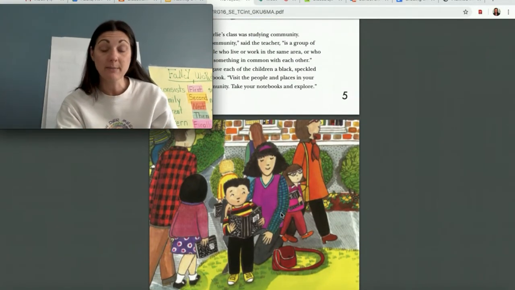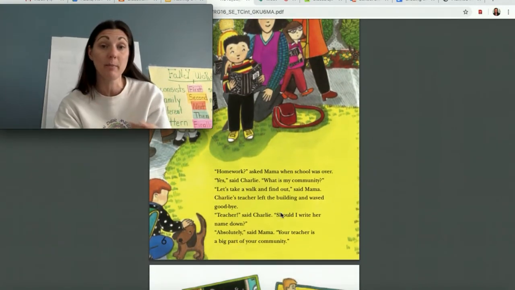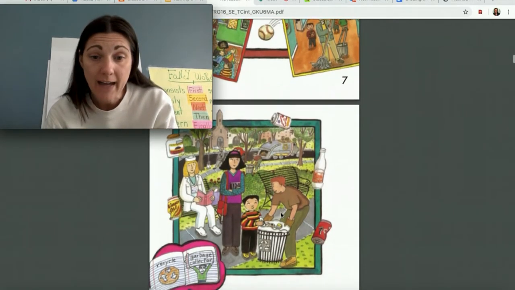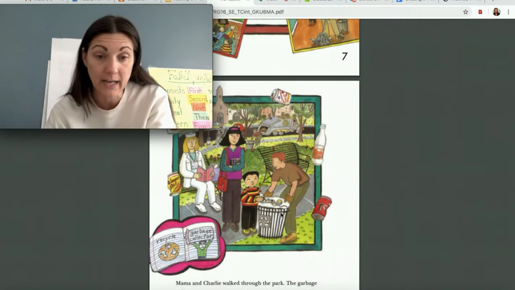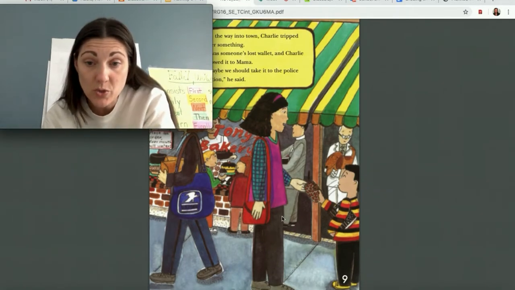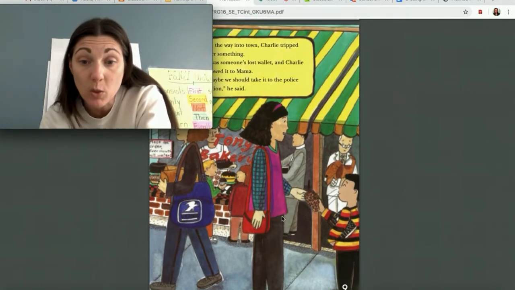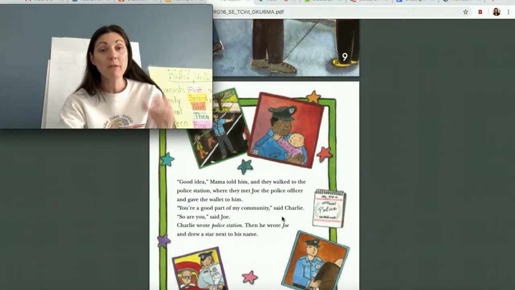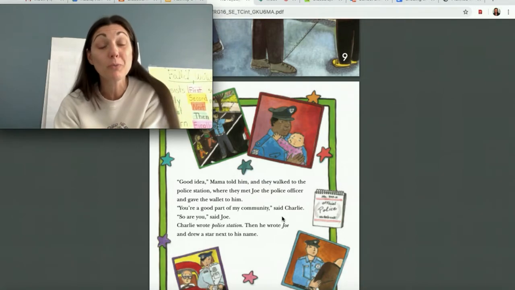Here I see Charlie's mom picking him up. He's telling her about his homework assignment. And then as I look at the pictures, I can see the places where Charlie's visiting. Here he goes to the park. He sees the garbage collector. Here it looks like someone lost their wallet, right? And then they have to go return it at the police station. So even though you can't read the words on the page, you can read the pictures.